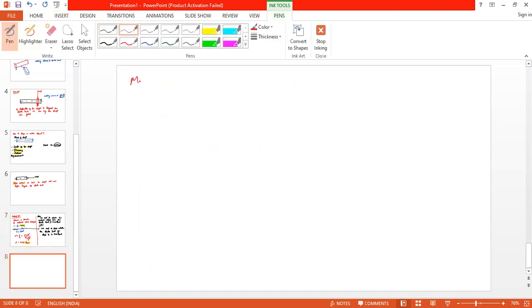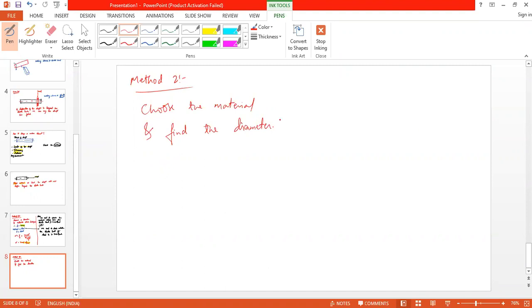And the second method is to choose the material and find the diameter. If I choose the material, then I will know the elastic limit of that particular material.